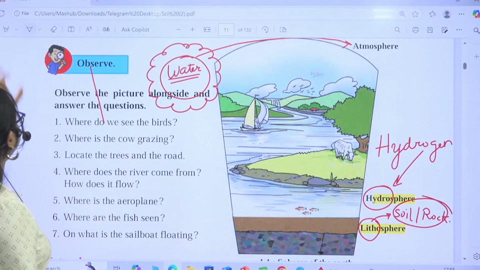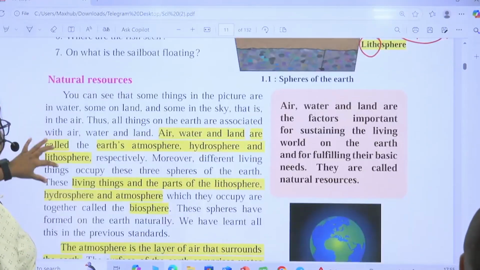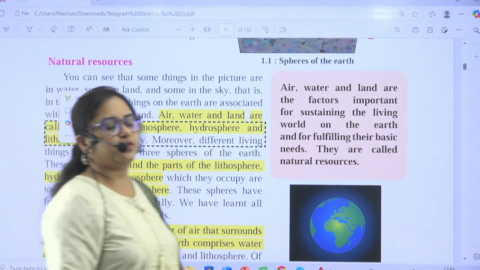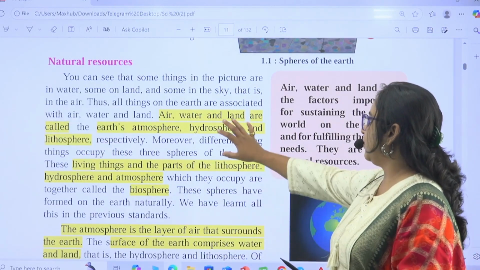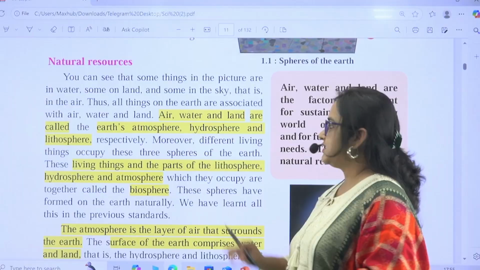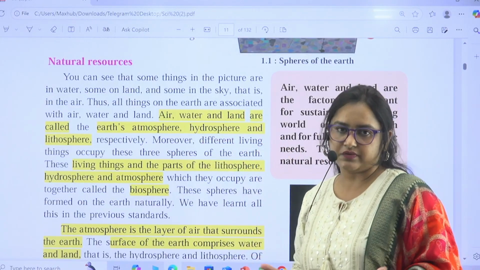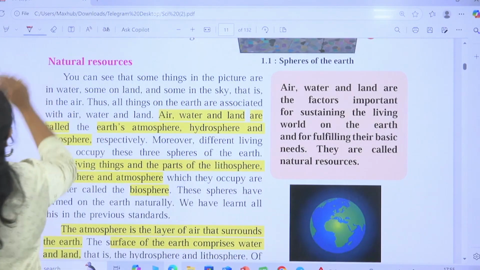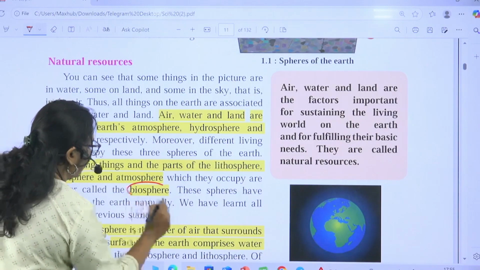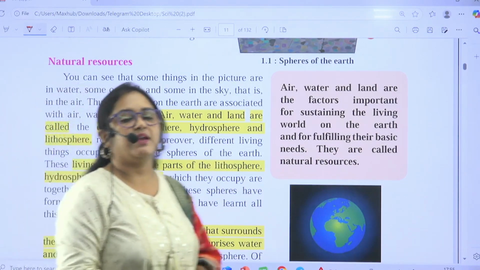Fine? Now, moving forward, whatever I have told you just now, they have explained the same thing. Air, water and land are called Earth's atmosphere, hydrosphere and lithosphere. As simple as that. Now the most important thing comes here, that is, what is biosphere?